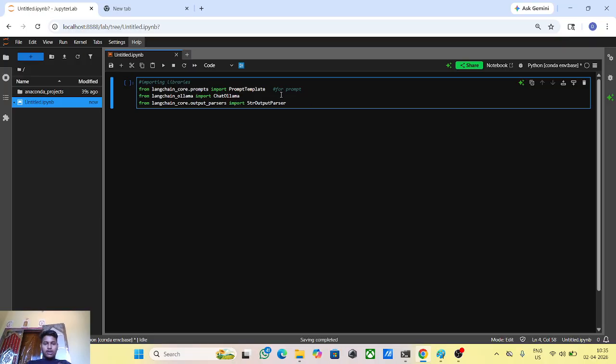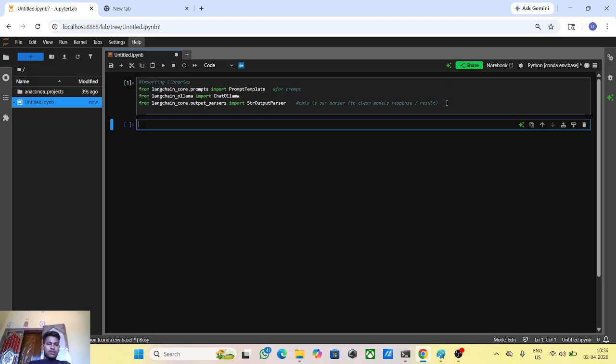Okay, this was our parser, the StrOutputParser. This is our parser to clean the model's response or result.